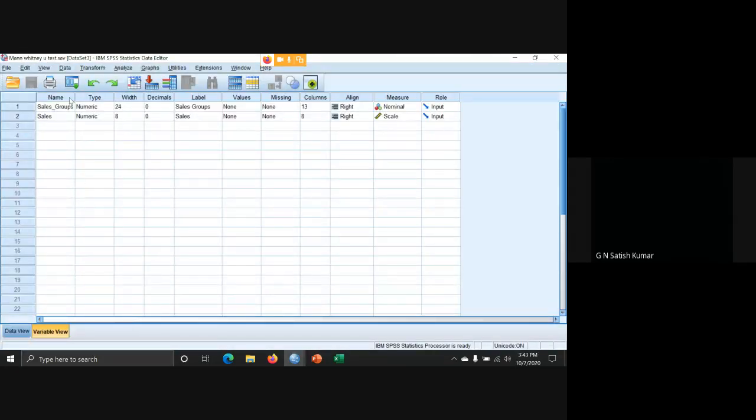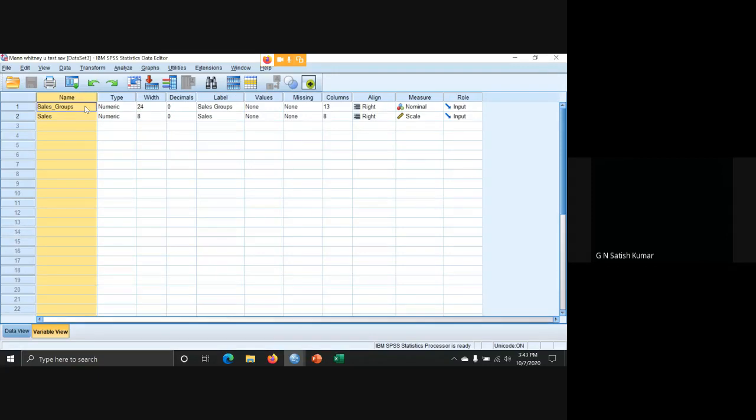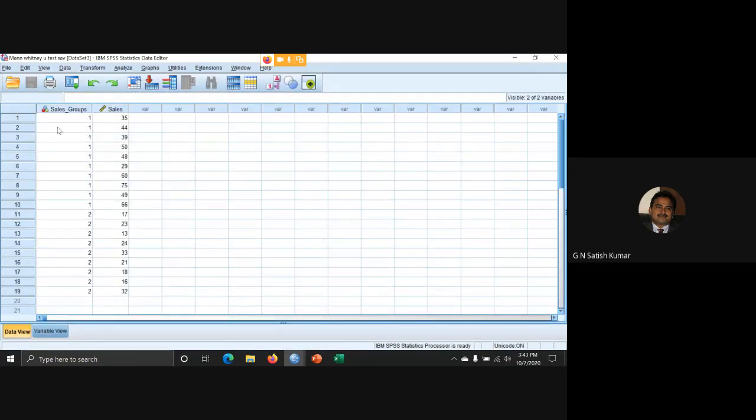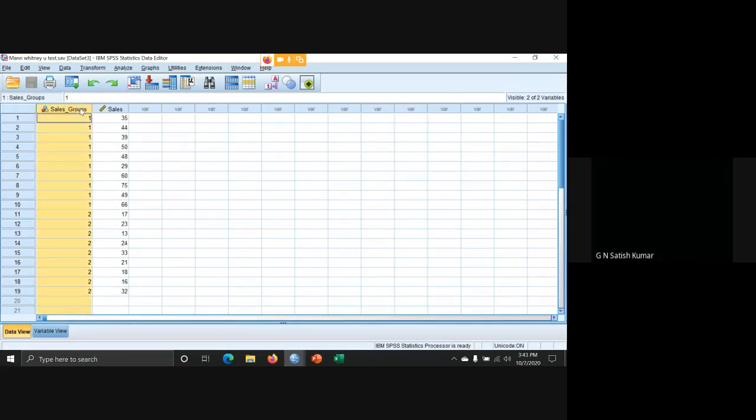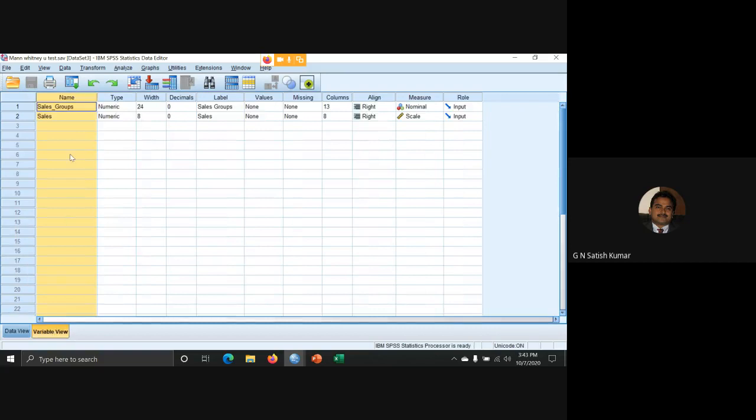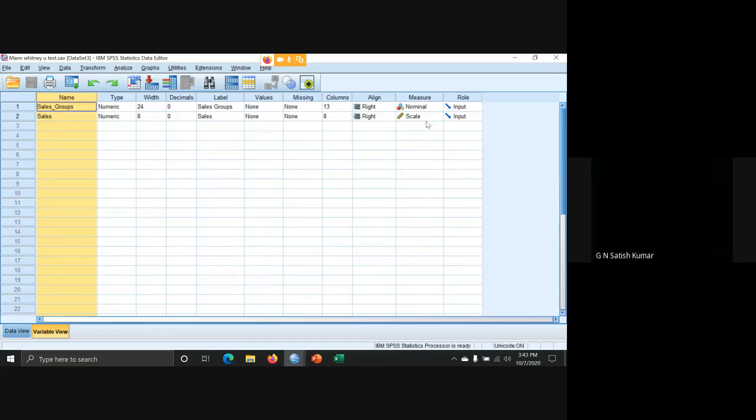You can see this example where we have sales groups. I'll just open the data. There are 2 types of sales groups, sales group 1 and sales group 2, and this is their sales performance. Sales group is independent, and sales is dependent. If you see sales group, there are 2 groups, which is nominal data, and sales is scale data.